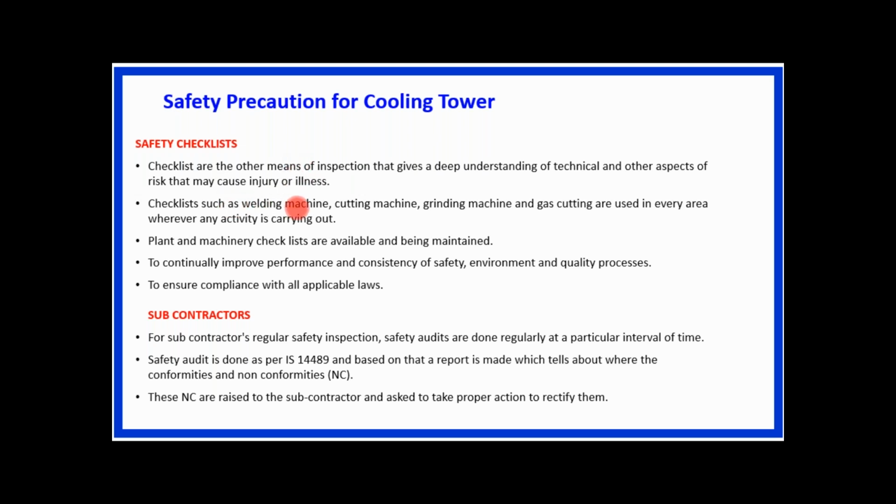Checklists for welding machines, cutting machines, grinding machines and gas cutting are used in every area wherever any activity is carried out. If there is construction activity, sometimes we need these types of machines for fabrication or some other purpose. So checklists for all these types of machines should be ready, and they should be checked by the competent person. Plant and machinery checklists are available and being maintained. The plant and machinery checklist is also important to continually improve performance and the consistency of the safety, environment and quality process.